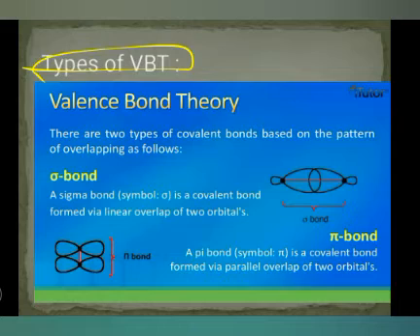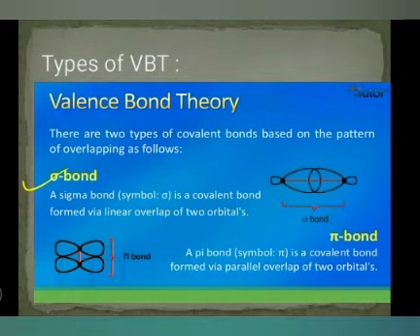Now let's talk about the types of bonds in valence bond theory. There are 2 types. Number 1 is the sigma bond, number 2 is the pi bond. So what is a sigma bond and what is a pi bond? It is very important. Most of the time in exams the question is the difference between sigma and pi bonds.